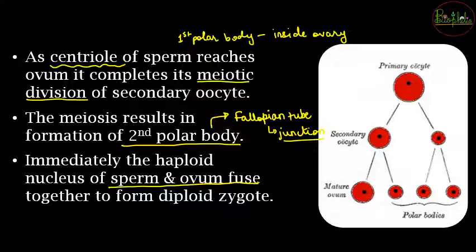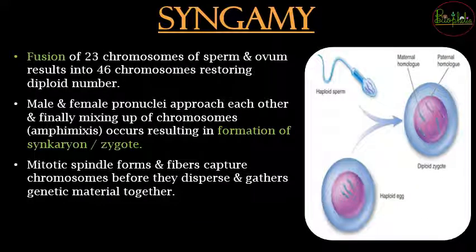Meiosis is complete, meaning the ovum is completely haploid, and once the ovum has become haploid, now they can form a diploid zygote. So fusion of sperm and ovum nucleus can occur, and with that the next process can be initiated. After this, the last important process: when the nuclear membranes fuse and the nuclear material has come together, now it's the time for actual fusion of the chromosomes. So fusion of the 23 chromosomes of sperm.